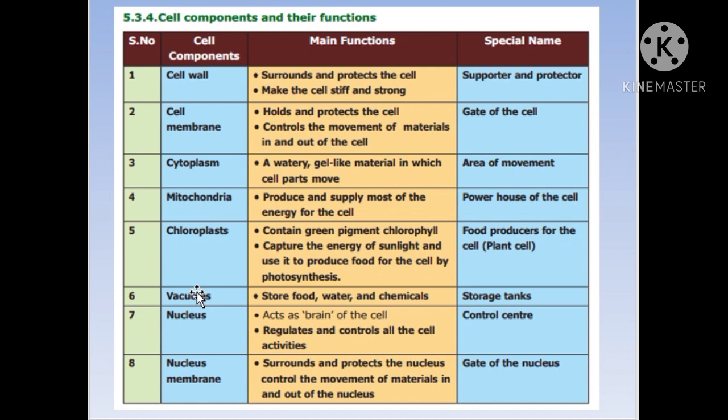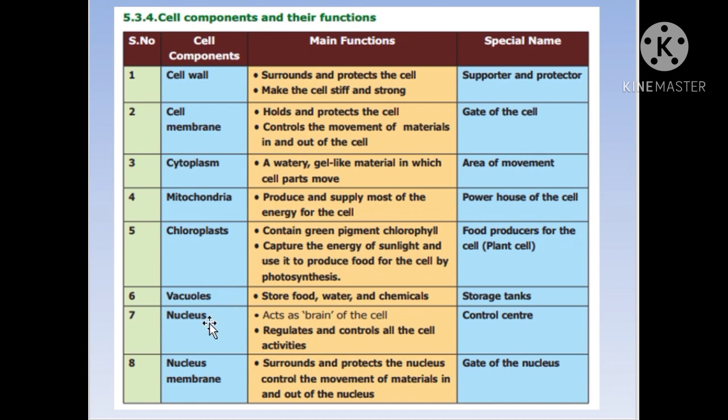Few examples I can tell you. Sugar in the sugar beet or sugar cane is stored only in the vacuole. In the same way, in apple we have malic acid, which is stored only in the vacuole. And one more example, citric acid present in citrus fruits is present only in the vacuole. That is the sixth important component of the cell.